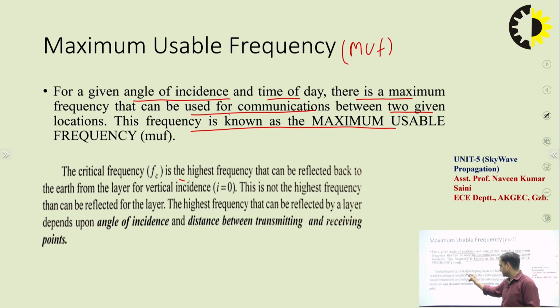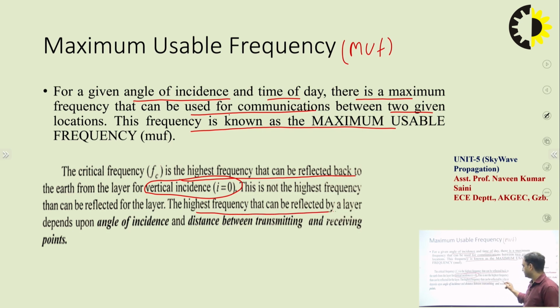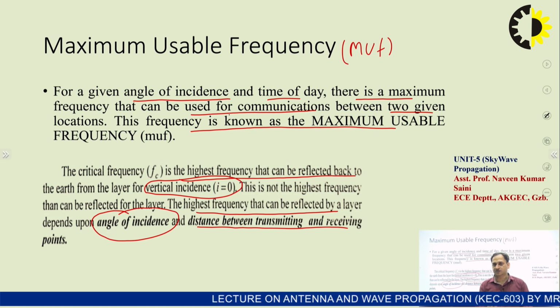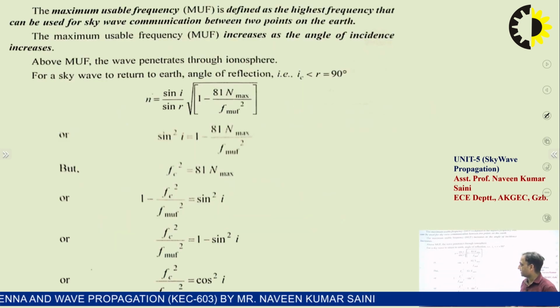So the critical frequency is the highest frequency that can be reflected back to the earth from the layer at vertical incidence. Okay, so this is not the highest frequency that can be reflected by the layer. The highest frequency that can be reflected by a layer depends on the angle of incidence and the distance between the transmitting and the receiving point. So the critical frequency is not the maximum frequency in general, it is at the vertical incidence, but the MUF is the maximum frequency which can be reflected back from the ionospheric layer.